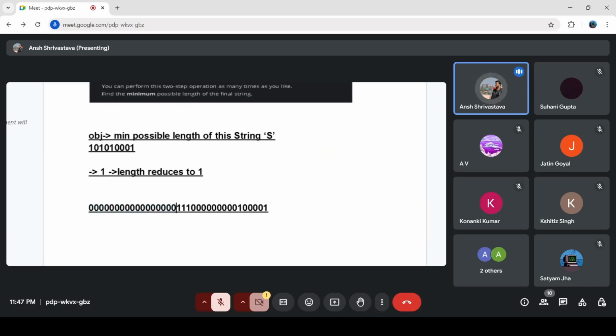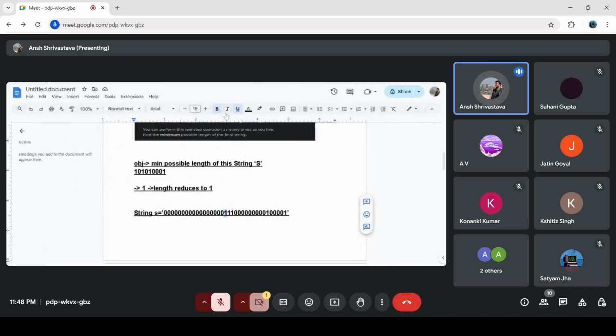Let's say we have this string s. Say you catch this one and this entire substring at the back, which contains all the zeros and only one one. Let's say I color this red.